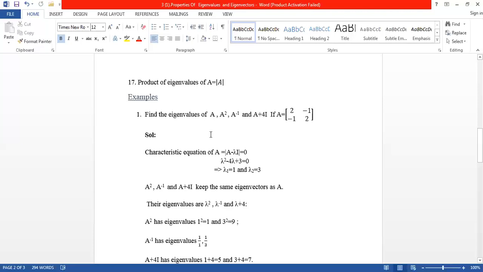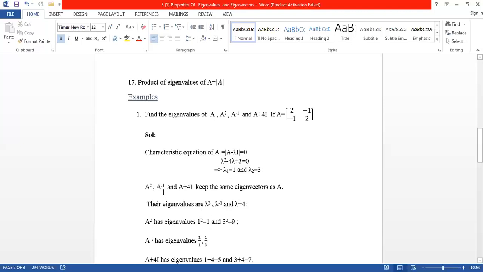Now we have to compute the eigenvalues of A square, A inverse, and A plus 4I. The eigenvalues of A square are nothing but the squares of the eigenvalues of A. So when lambda 1 equals 1, 1 square equals 1, and 3 square equals 9. So A square has eigenvalues 1 and 9.